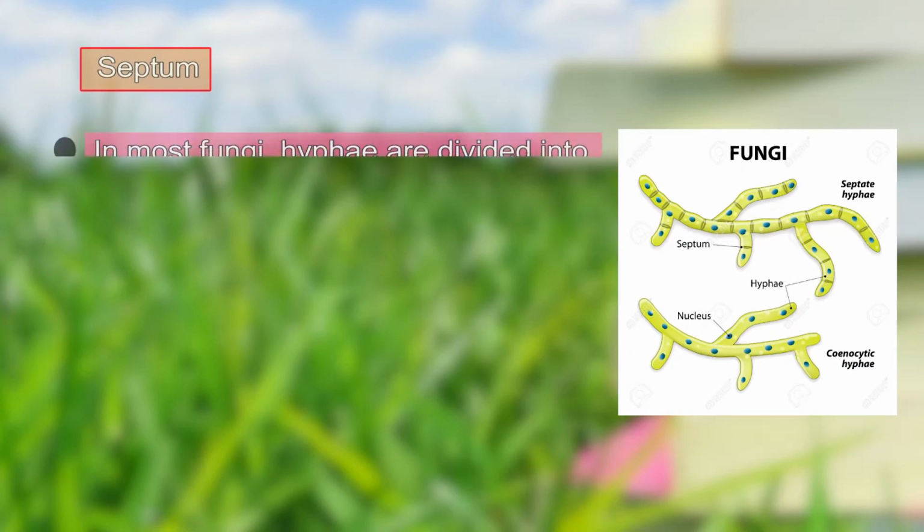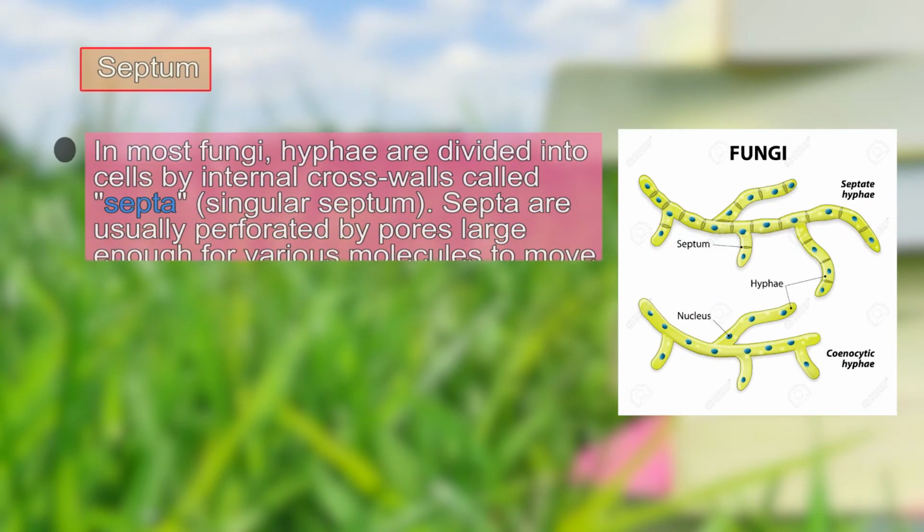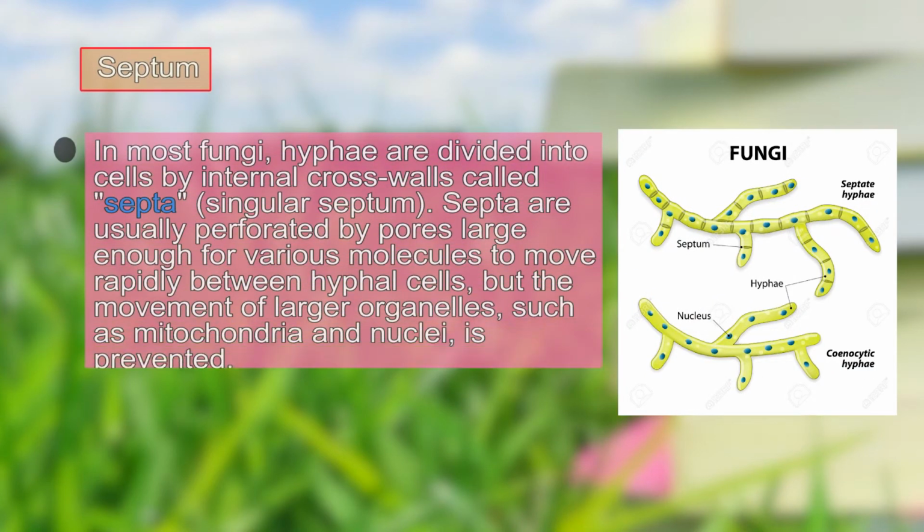This septum divides the hyphae into different cells, and septa are usually perforated by pores. Different types of pores are present. We will talk about the types of pores found in the septum later on. These pores are large enough for various molecules to move rapidly between the hyphal cells, but the mitochondria and the nuclei are not able to pass from one cell to the other.